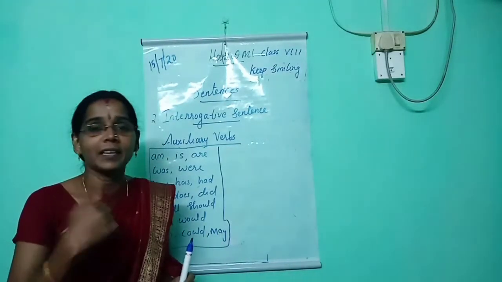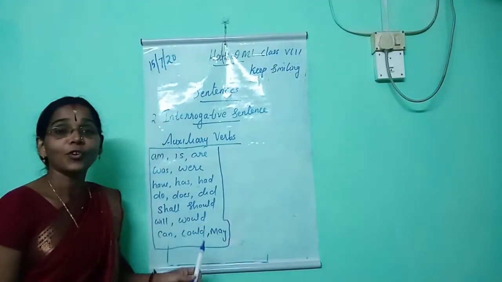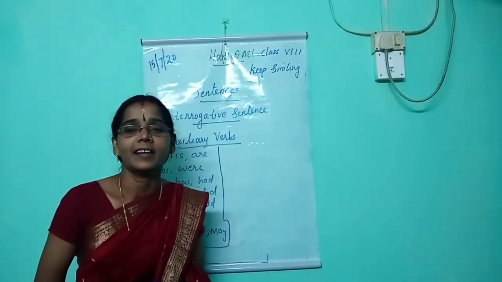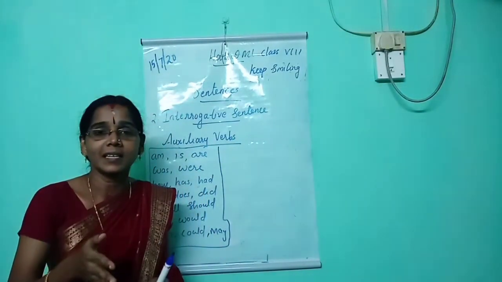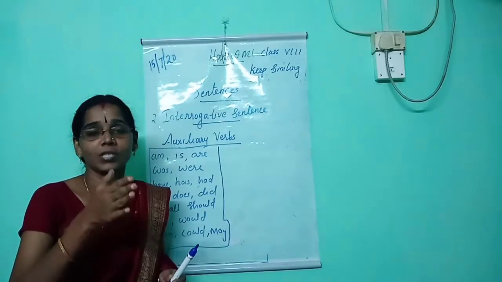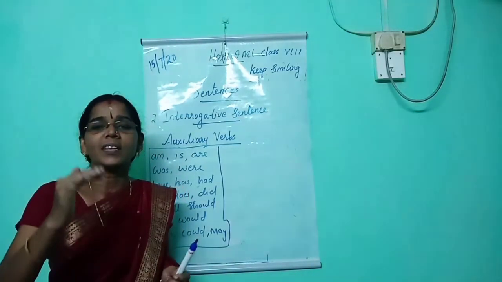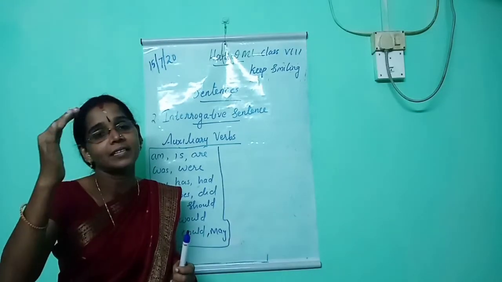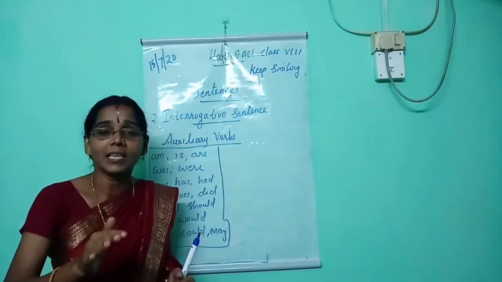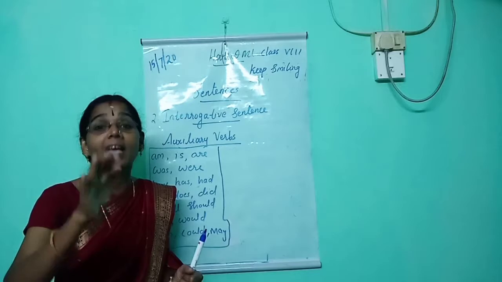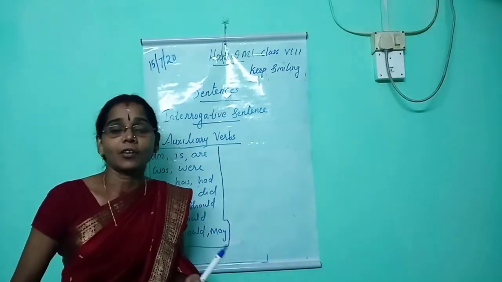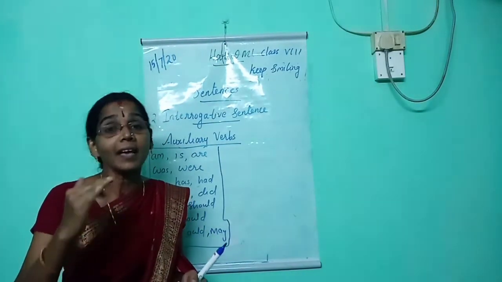Will you come with me? Would you please tell me the way? That means interrogative sentences either begin with the question word or begin with helping verb. So it is very easy for you to identify an interrogative sentence. It always ends with a question mark.